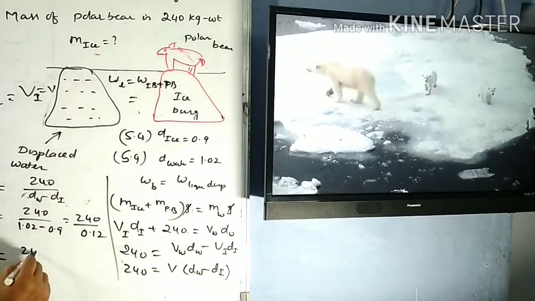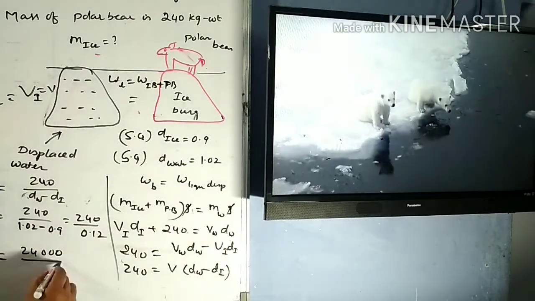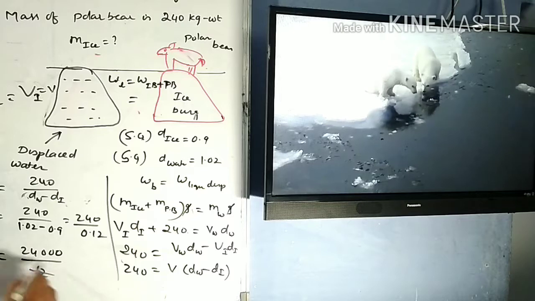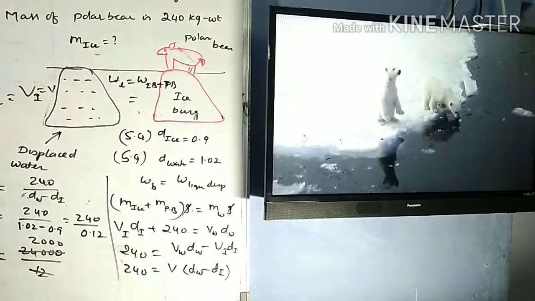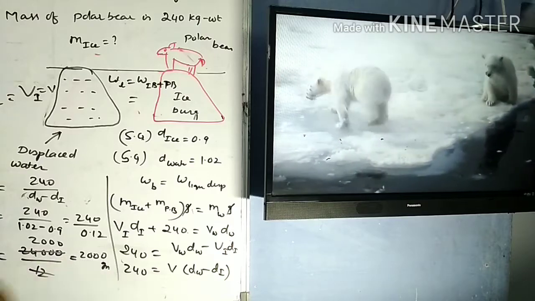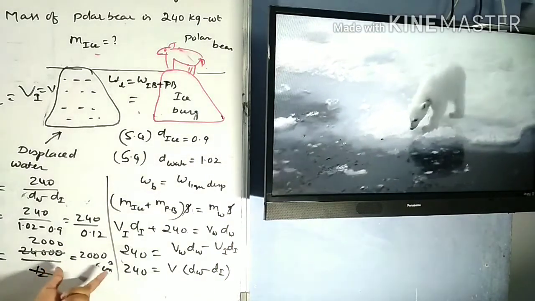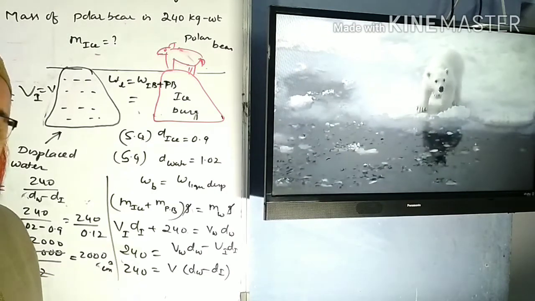So the volume can be taken as 2400, and one more zero if you add, you can write this as 12. So 12 ones, 12 twos. So how much are we getting? We are getting the volume as 2000 centimeter cube. So once we get the volume here, can't you find out the mass?